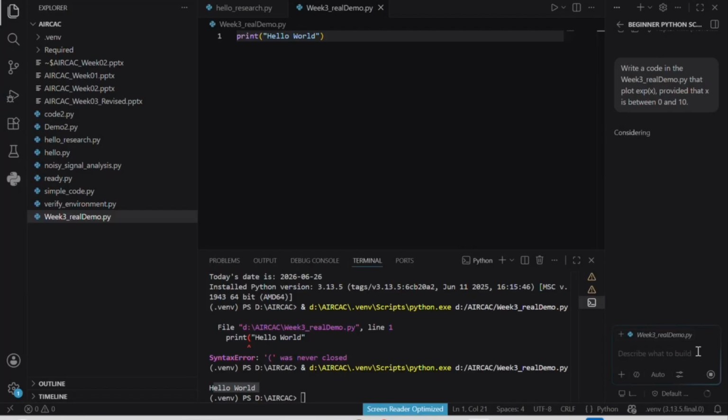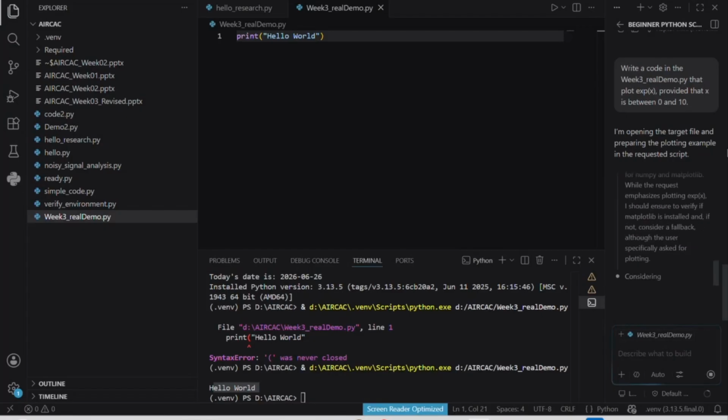It depends on the internet connection and the task itself. If the task needs more computation, it will take more time. Now it is opening the target file, running the code, and preparing the plotting example.